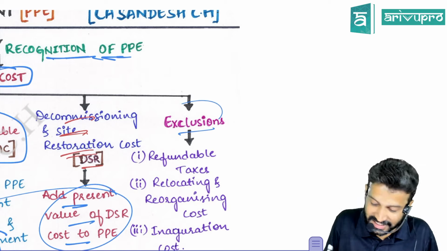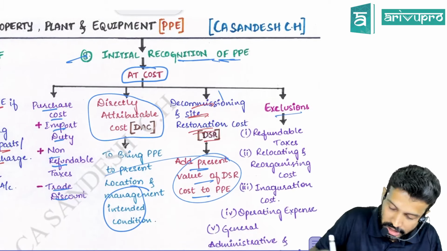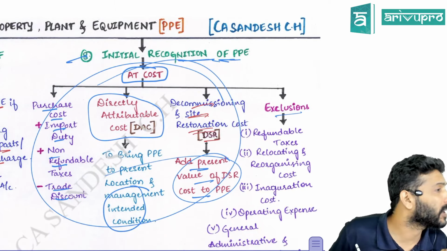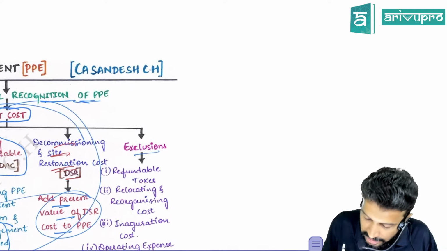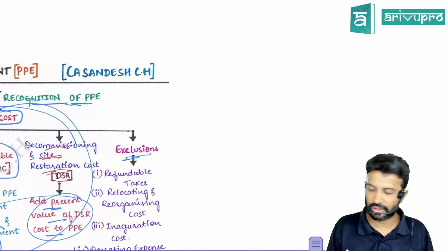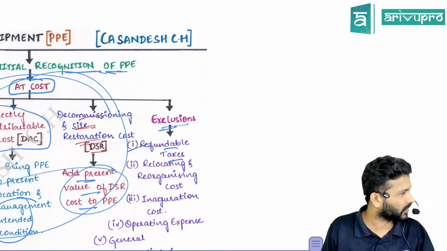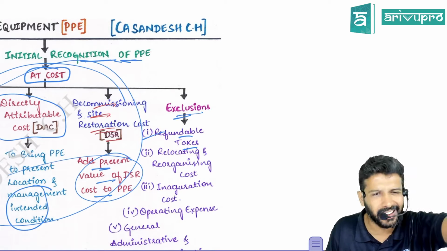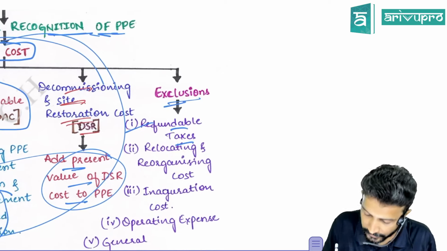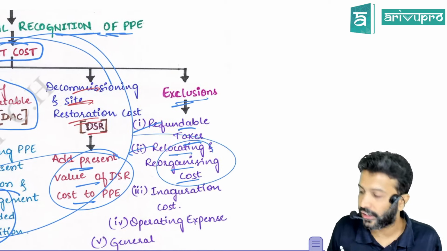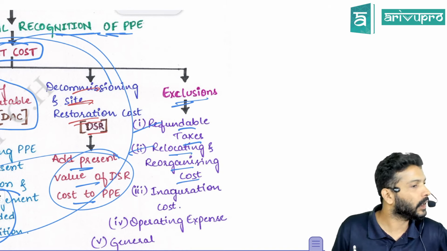Okay. Next, sir, we saw till here the inclusions in cost: what all can be considered as cost. The next aspect is the exclusions from cost. There are a few costs that should be excluded. One is refundable taxes. Non-refundable taxes you can add, refundable taxes you cannot. If there is any relocation or reorganization cost, specifically exclude it.